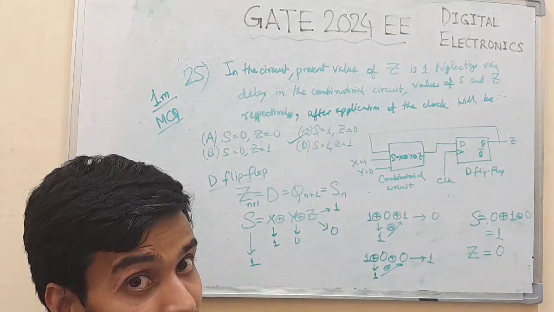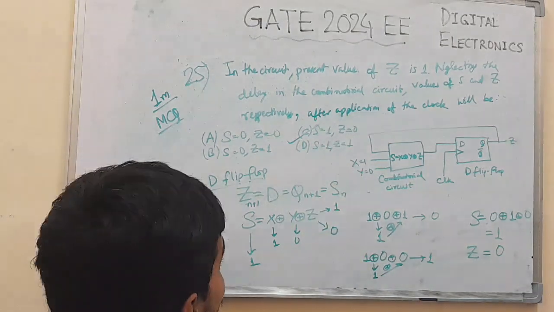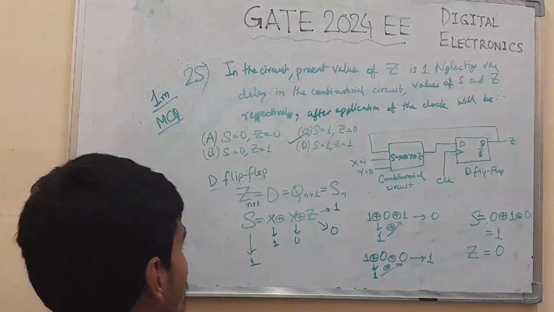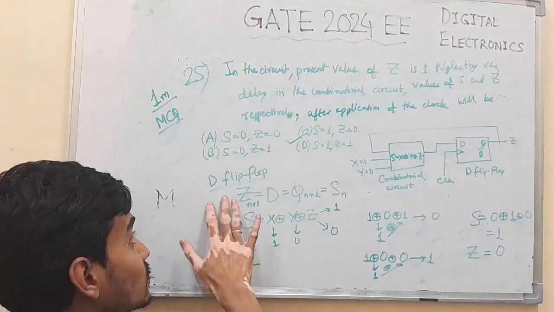Let's look at the approach carefully once again. We have to take the state equation for the D flip flop.